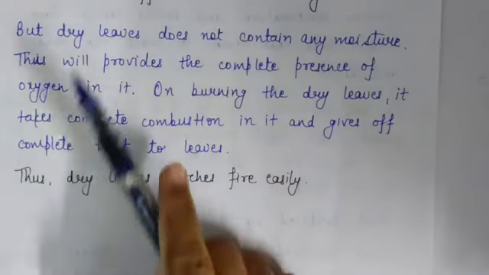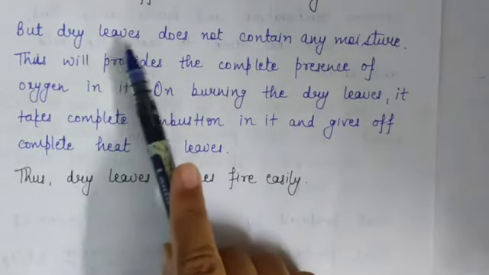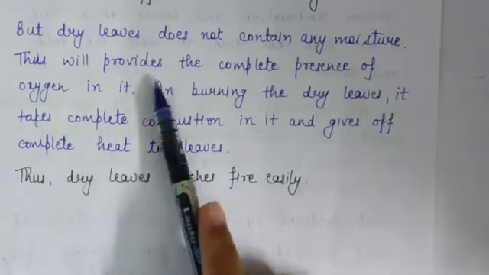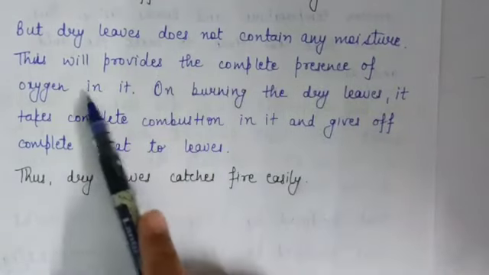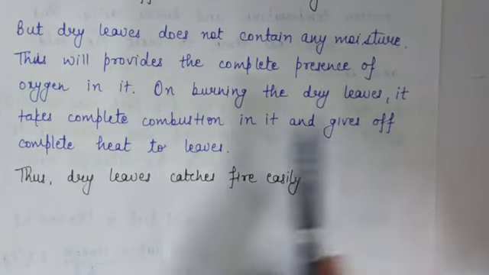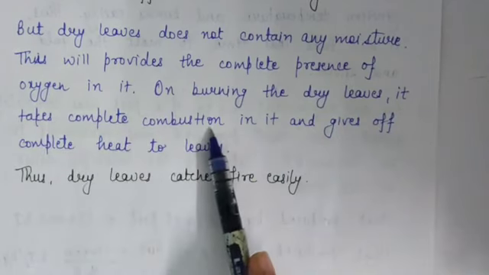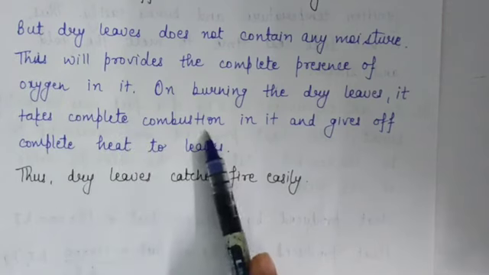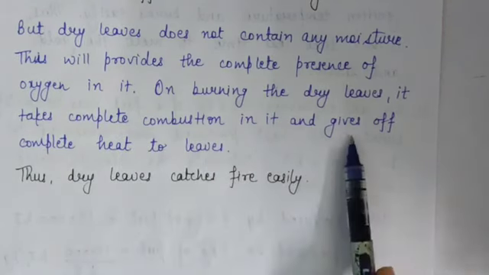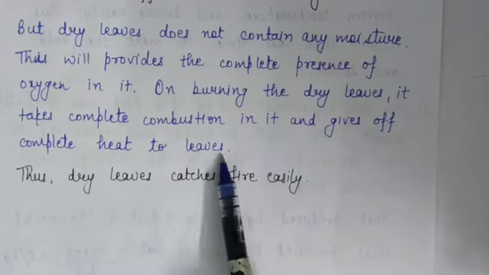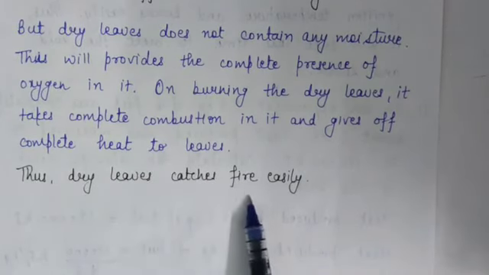And if we talk about dry leaves, they do not contain any moisture. This provides the complete presence of oxygen, and on burning dry leaves, complete combustion takes place and gives off complete heat to the leaves. That's why dry leaves catch fire easily.